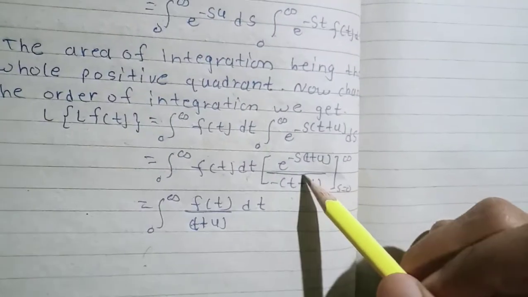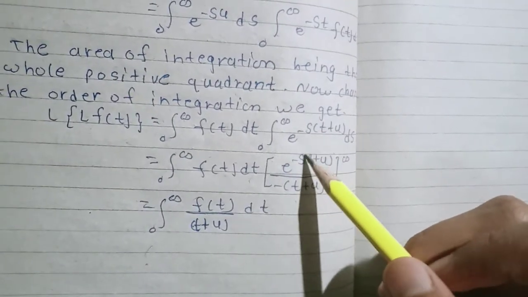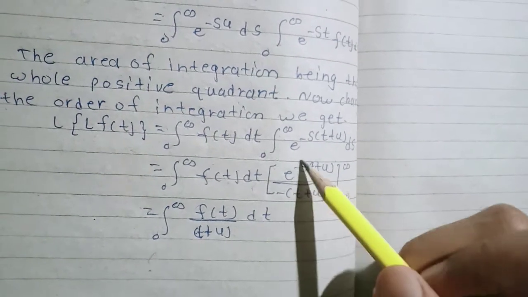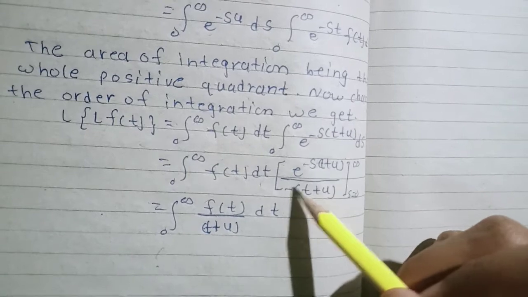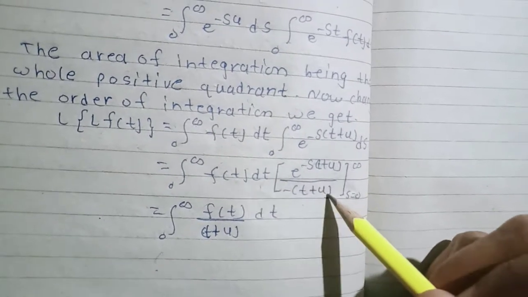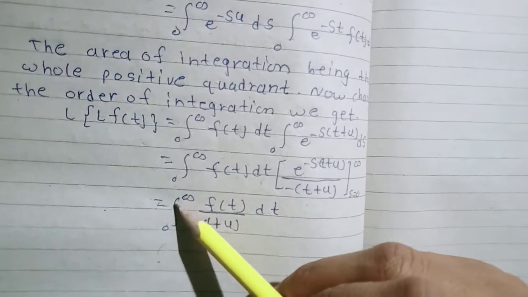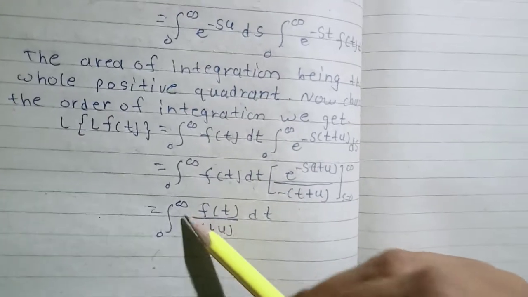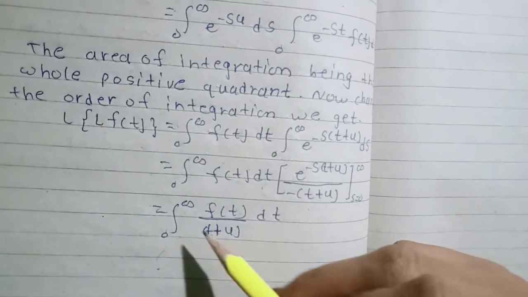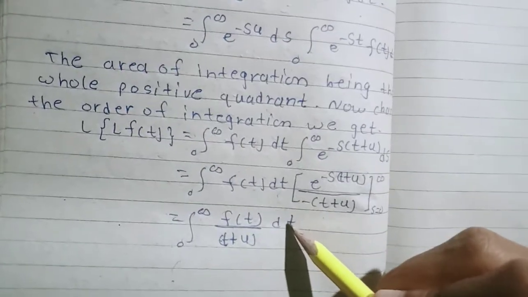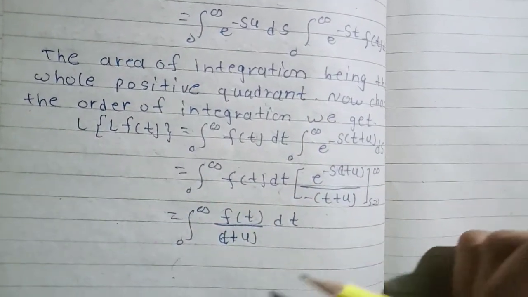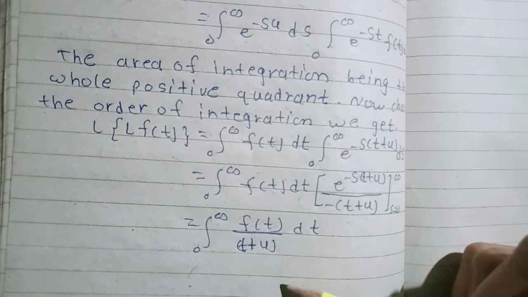Putting in the limits, e raised to minus infinity is 0 and e raised to 0 is 1. So this is equal to 1, and remaining is 1 upon t plus u. So this is equal to integration 0 to infinity f of t upon t plus u dt. So this is the 12th theorem of the Laplace transform.